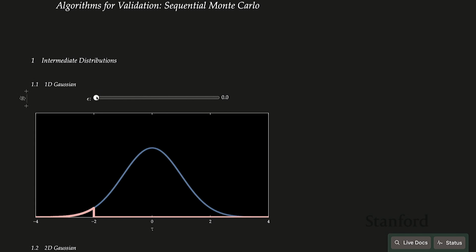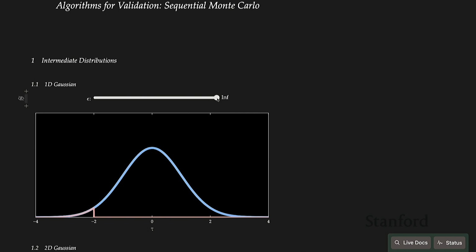What we want to do is move from the nominal distribution to the failure distribution. When we first introduced smoothing, we actually went the other way. We said when smoothing is 0, our distribution is exactly equivalent to the unnormalized density of the failure distribution. And then we said, as we increase the amount of smoothing, we start to assign non-zero probability. So we're increasing that epsilon value, the variance in the normal distribution that we use to replace the indicator function. And as we keep increasing it, we move from the failure distribution to the nominal distribution. And so our goal here is now the opposite.